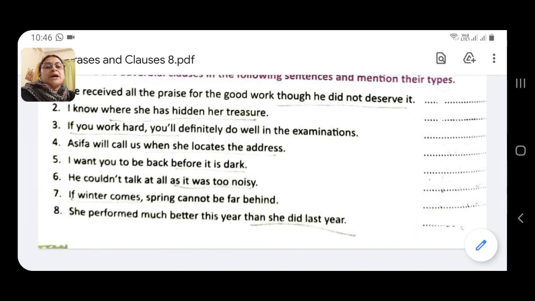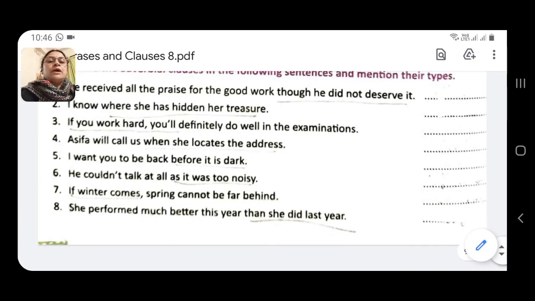She performed much better this year than she did last year. She performed much better this year is the principal clause. Than she did last year is the subordinate adverbial clause of comparison. I hope you have understood.